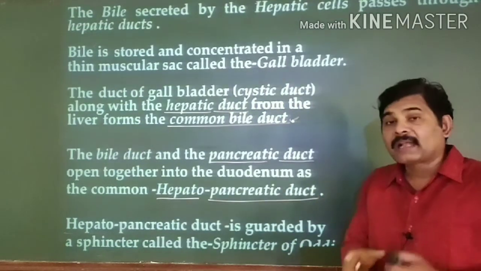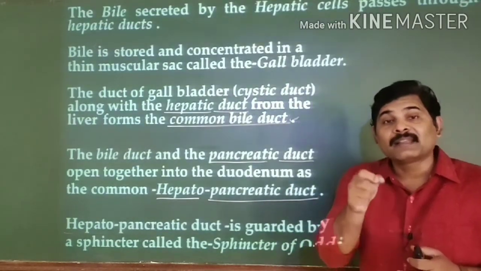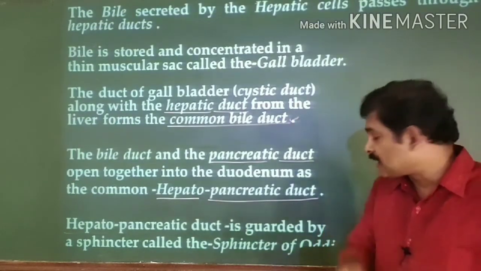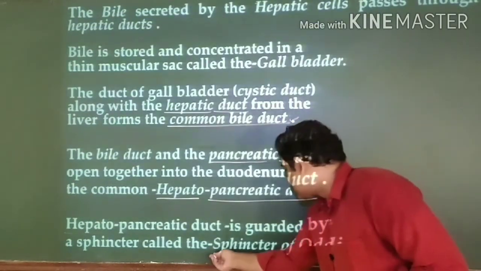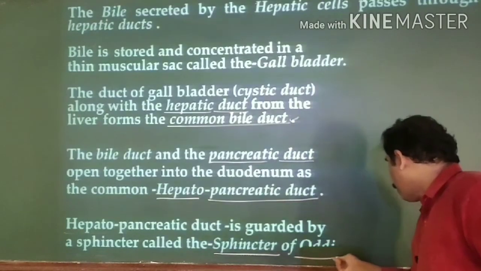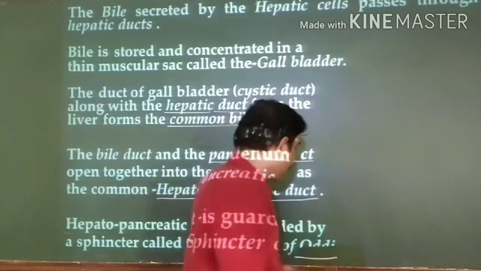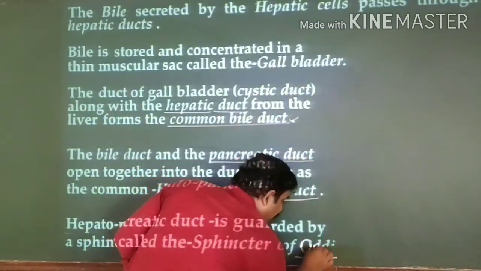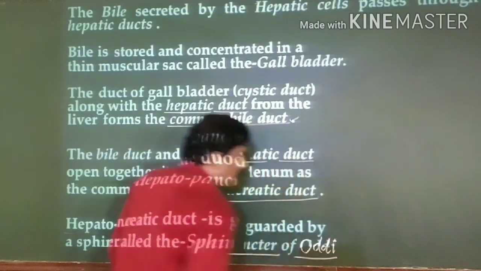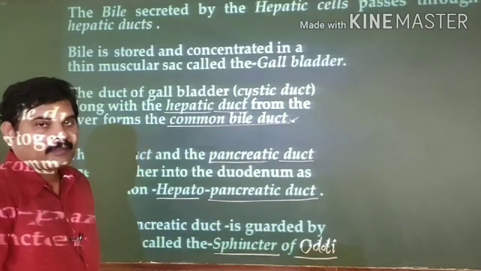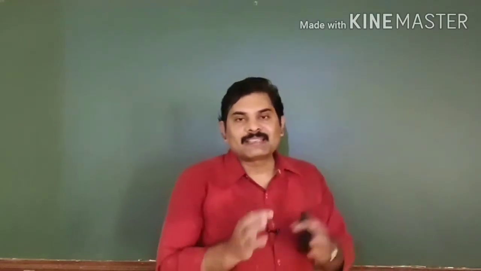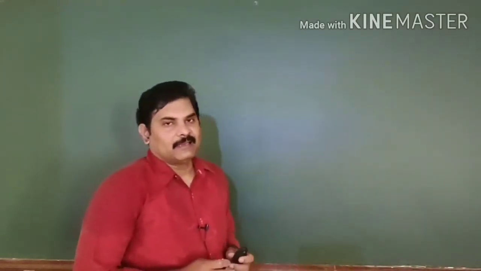There, this hepato-pancreatic duct is guarded by a circular muscular sphincter that we call the sphincter of Oddi. That is an important point. Sphincter of Oddi. Clear? Now we will see the composition of bile.